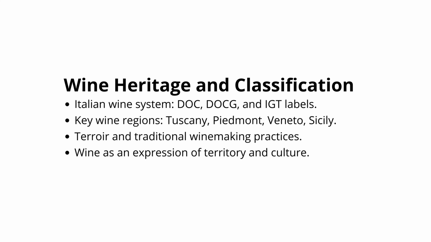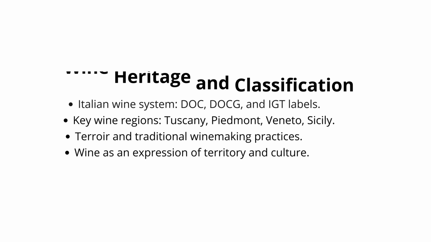Wine heritage and classification. Italian wine system, DOC, DOCG, and IGT labels. Key wine regions: Tuscany, Piedmont, Veneto, Sicily. Terroir and traditional winemaking practices. Wine as an expression of territory and culture.